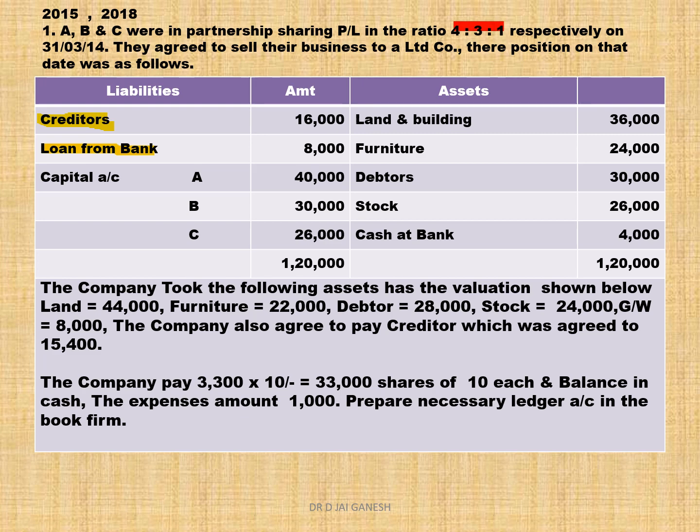Next we have land and building transferred to debit side of realization account. Furniture transferred to debit side of realization account. Debtor transferred to debit side of realization account. Stock transferred to debit side of realization account.